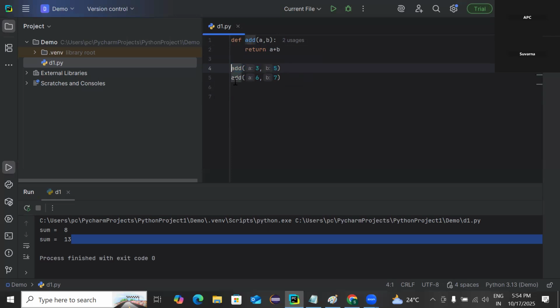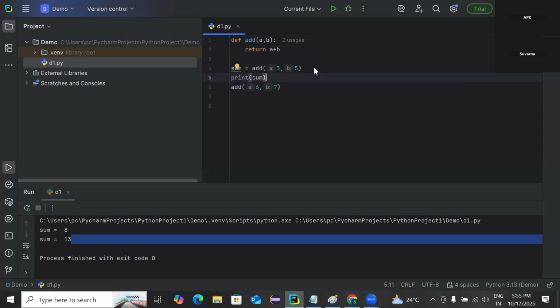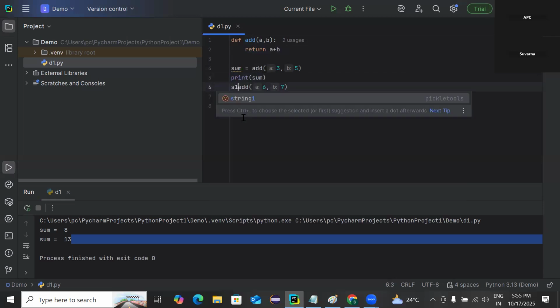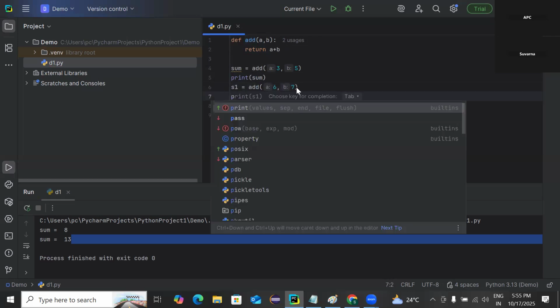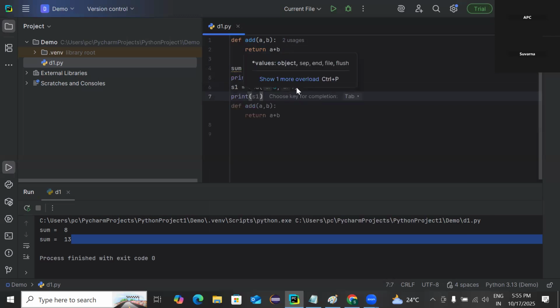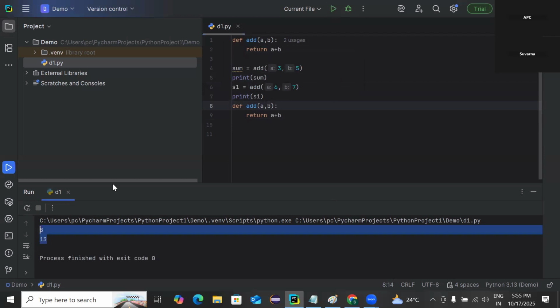So here we need to catch that value. To catch that value, I will create one more variable called sum here. After catching, let me print that sum. Similarly, let me make one more variable like S1, and let me print S1. We are getting the same answer, but here from the function we are returning the value. I hope you're getting it.